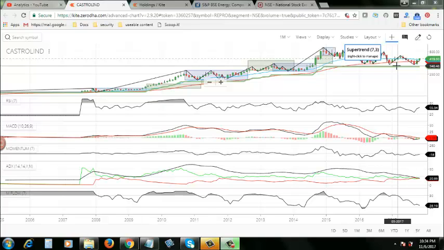Until then, we cannot consider this stock for long term investment, but you can do short term trading in this stock. That's what you can do. You can use this stock for short-term trading, not for long-term investment. So that is the analysis for the stock.